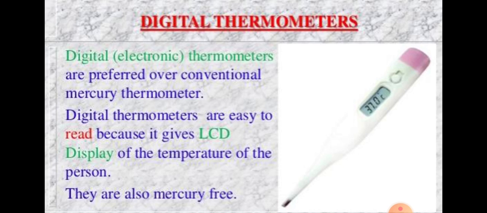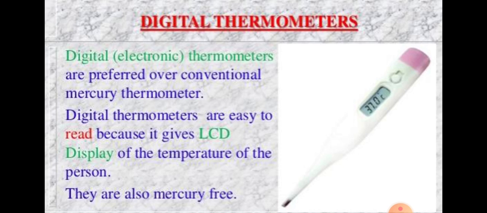One more thing, maximum and minimum thermometers. The maximum temperature of a day usually reaches in the afternoon, we see every day, whereas the minimum temperature occurs in early morning and night. In weather forecasting and other meteorological work, it is necessary to know the highest or lowest temperature reached in the surroundings during a whole day. There is a special thermometer called the maximum and minimum thermometer which automatically records the maximum and minimum temperatures of the day.